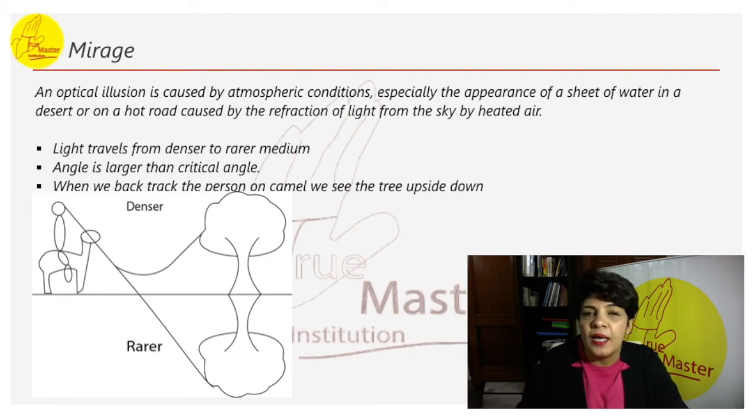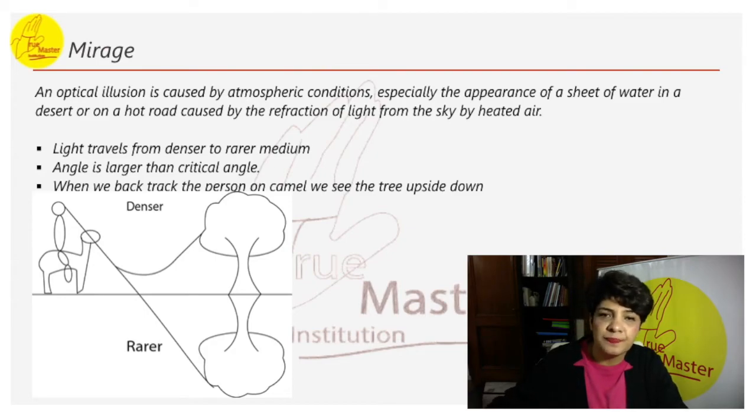Mirage. An optical illusion is caused by atmospheric conditions, especially the appearance of a sheet of water in a desert or on a hot road caused by refraction of light from the sky by heated air. So what happens here is the light travels from denser to rarer medium. Angle is larger than critical angle. When we backtrack on a camel, we can see a tree upside down.